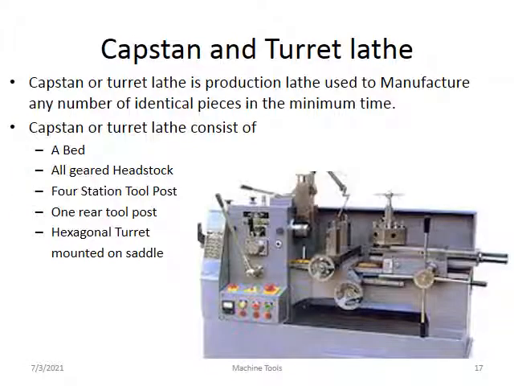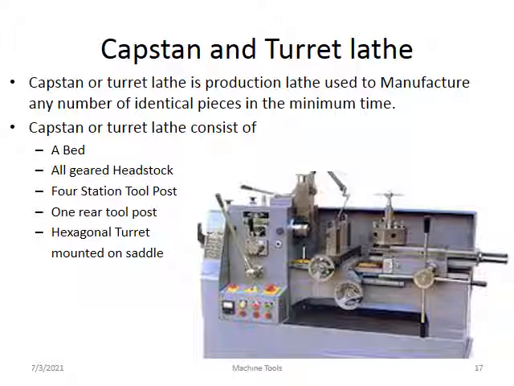You can go for the second important type, the capstan and turret lathe. Capstan or turret lathe is a production lathe. Okay, it is a production lathe used to manufacture any number of identical pieces in the minimum time. That is very important: a number of identical pieces in the minimum time.